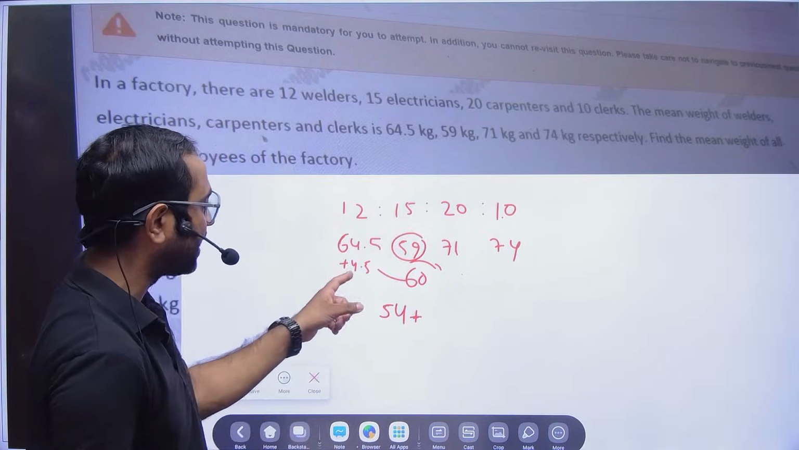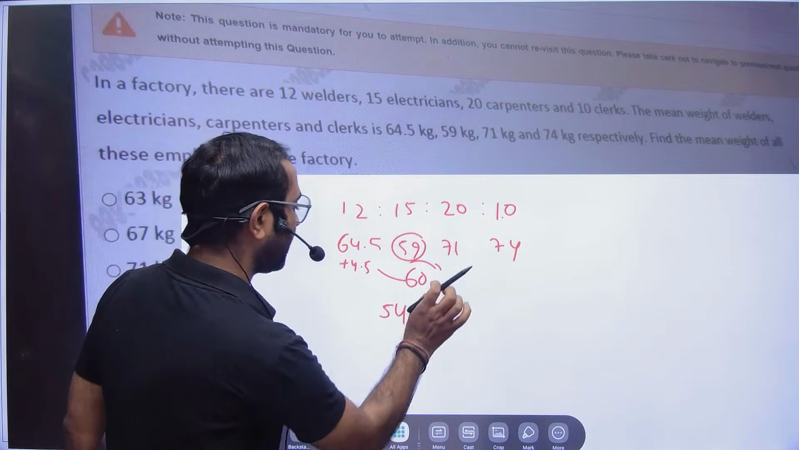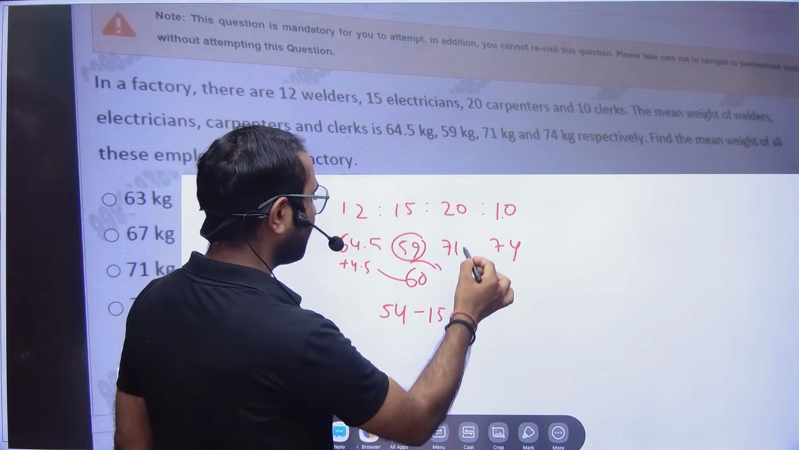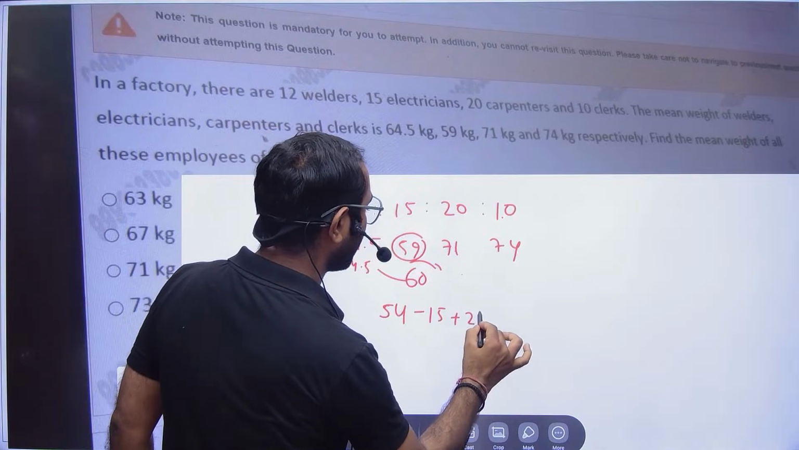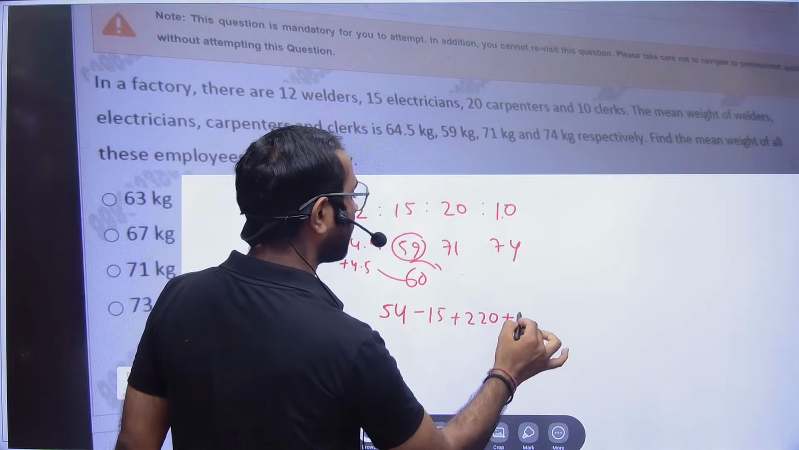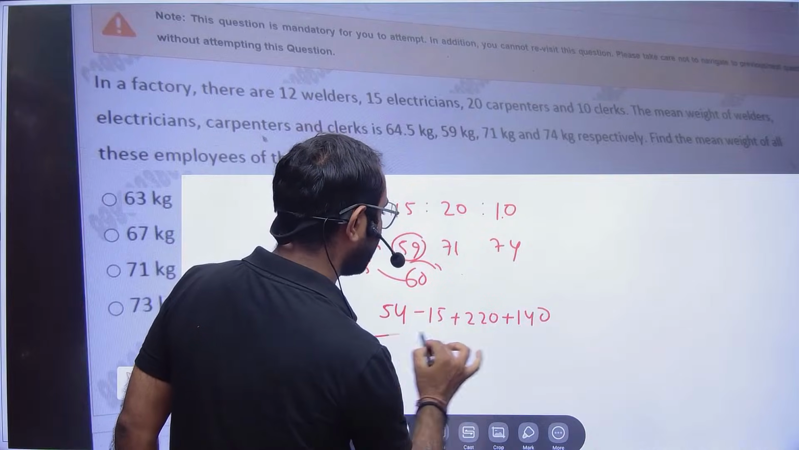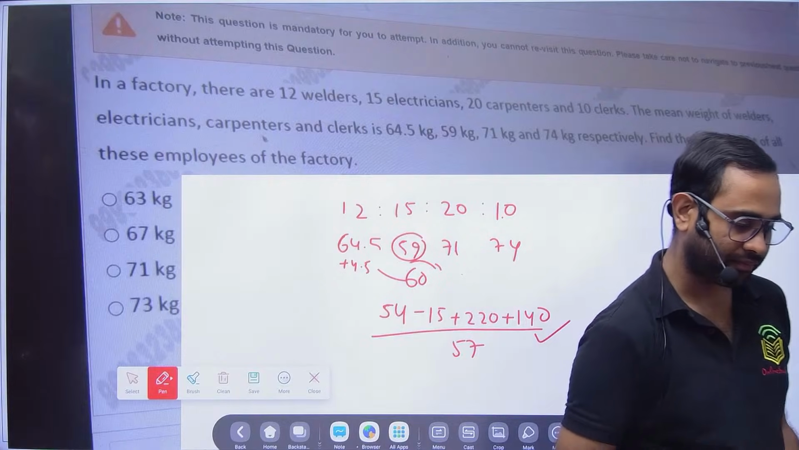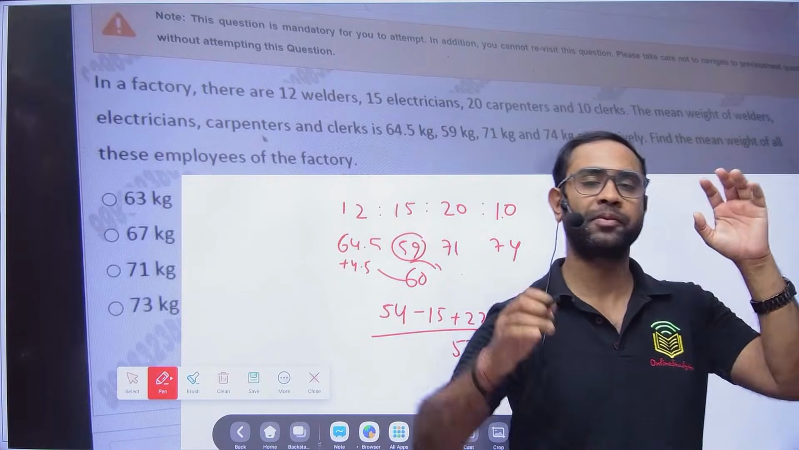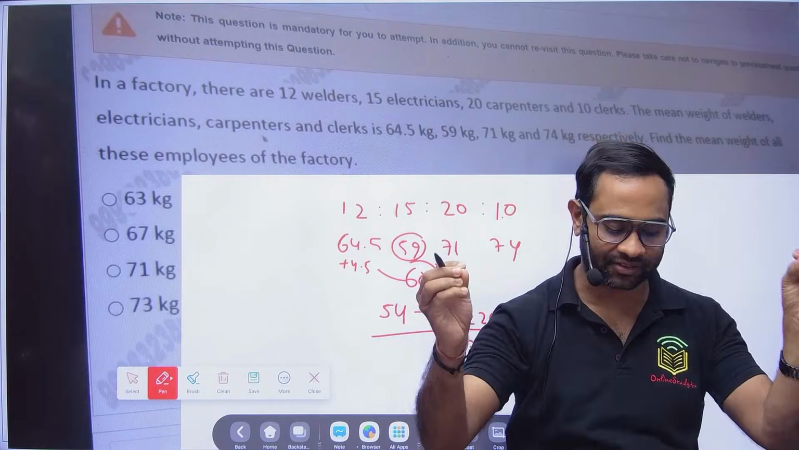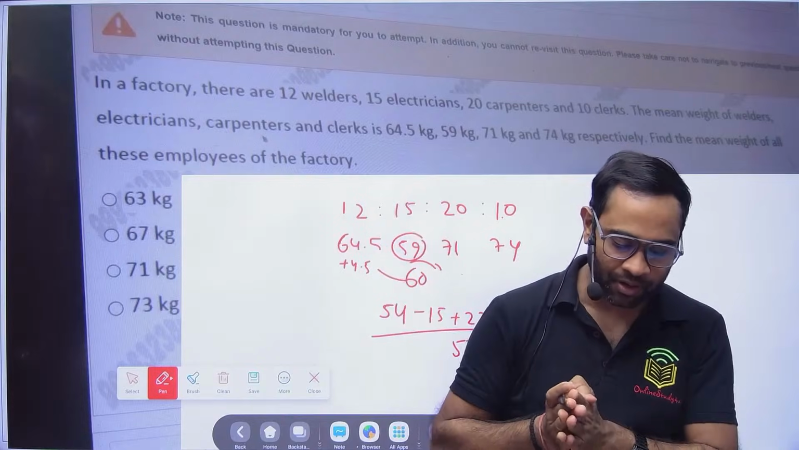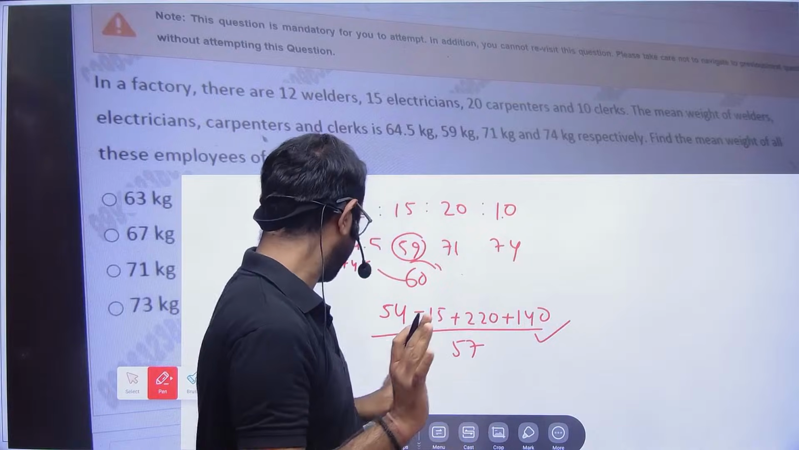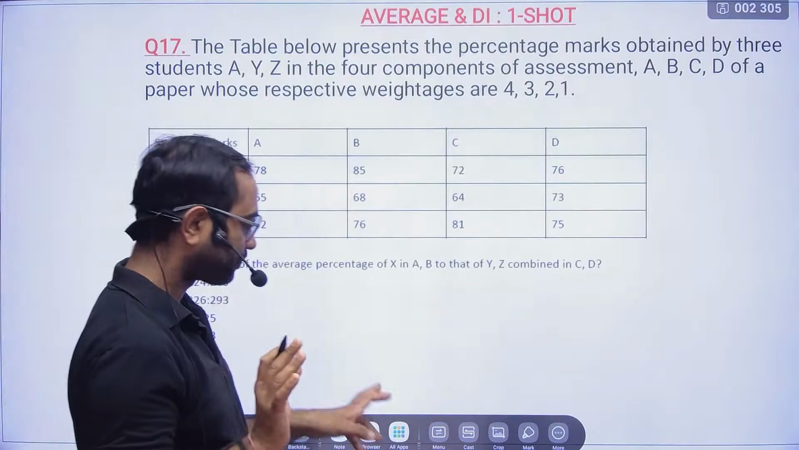The only thing is your data will change. Here it is 1 less, so minus 15. Here it is 9 more, 11 more, so 11 into 20, 220. Here it is 14 more, so 14 into 10 will be 140, and then divide by 57, and then you solve. Whatever value you want, you can take, there is no problem. If you are taking 70, 60, or 65, very good, you guys have taken different values. In everything, you should be able to get the same answer. Okay.